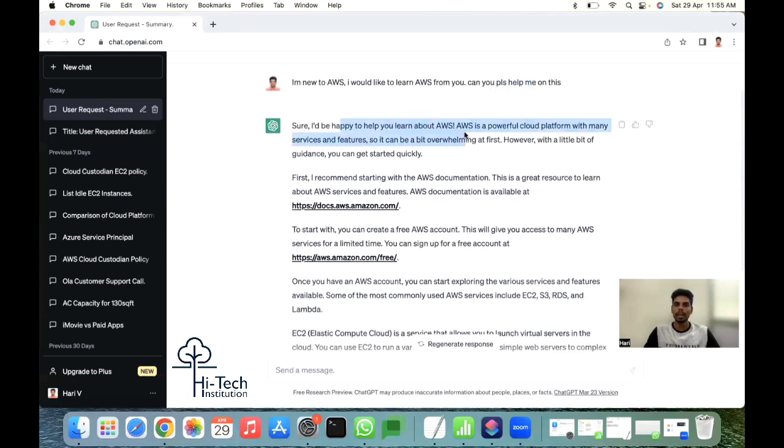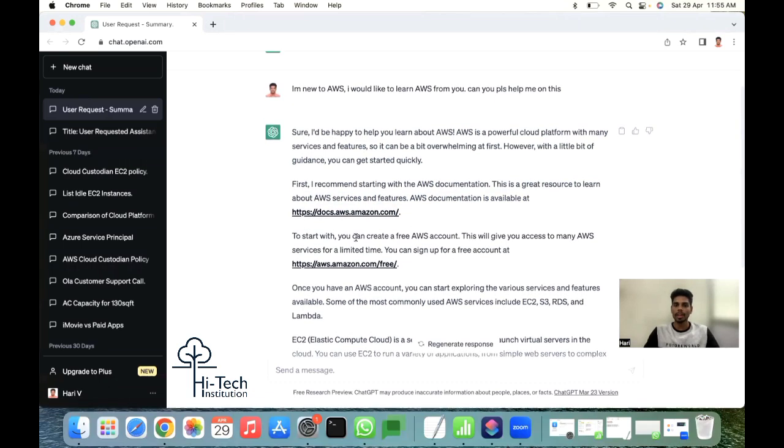"Sure, I would be happy to help you in learning AWS. AWS is a powerful cloud platform with many services and features. First, I recommend the AWS documentation, a great resource." So it's suggesting I go and have a look at it. And you have to create a free tier account, because when you are learning AWS, you should have a free tier account. So it's giving me a link.